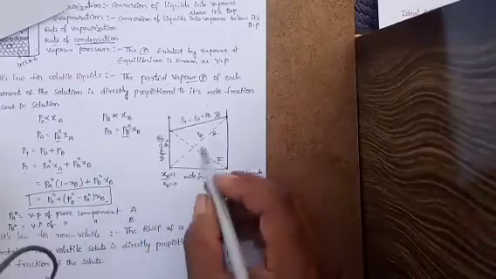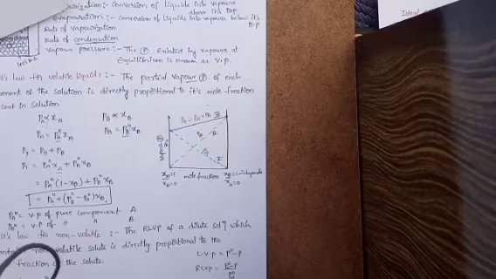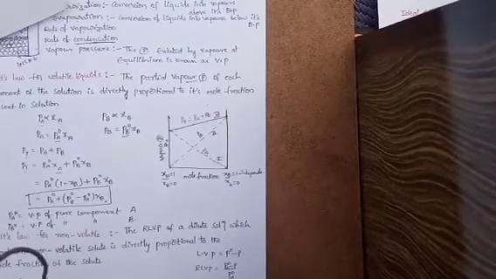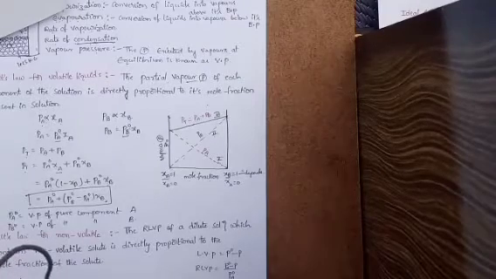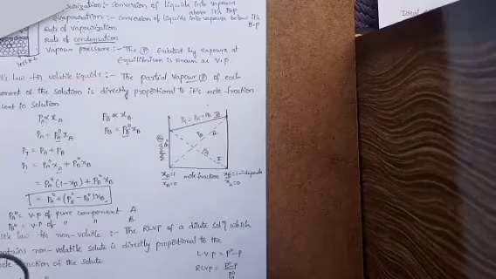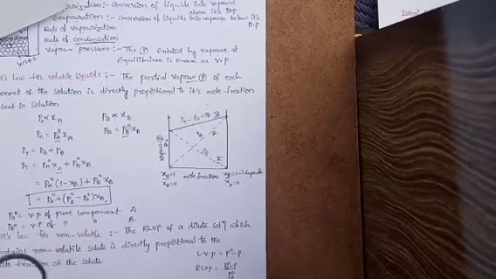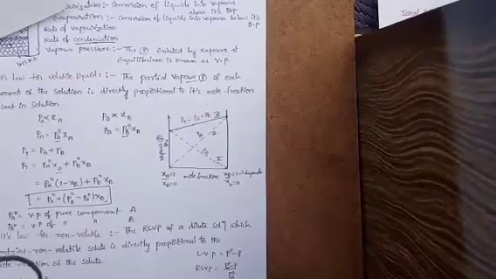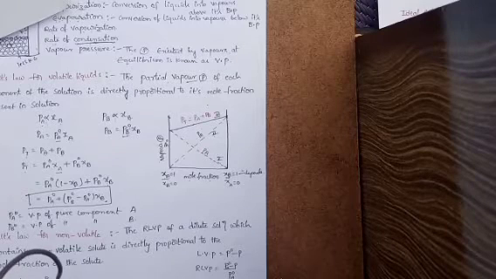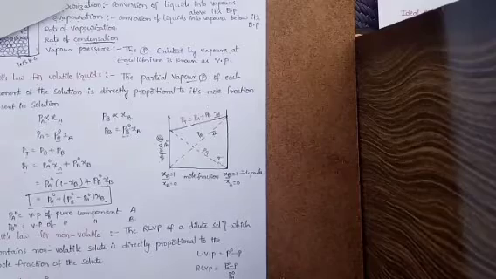Next, the total vapor pressure over the solution depends only on the factor XB. See here, XB is nothing but the solute, meaning when the solute amount increases, vapor pressure decreases. When the solute decreases, vapor pressure increases.